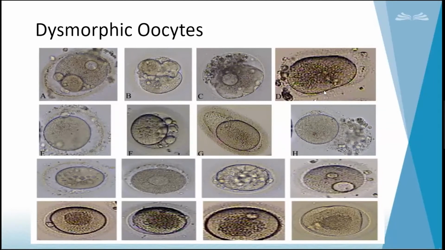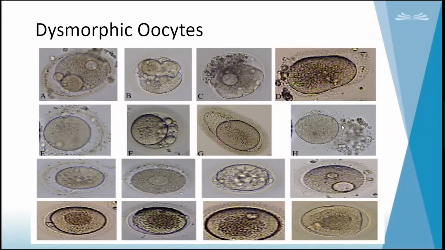And this is an ovoid oocyte. This has one more polar body here, two polar bodies. Here again, multiple polar bodies of small size. Again, septate zona. You can see this septum kind of thing here, ovoid oocytes.